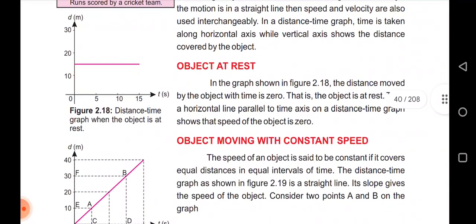The object at rest. In the graph, the distance moved by the object with time is 0. That is, the object is at rest. Thus, a horizontal line parallel to the time axis on a distance time graph shows that the speed of the object is 0.